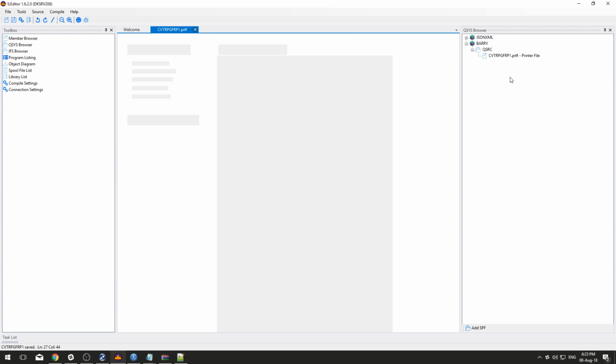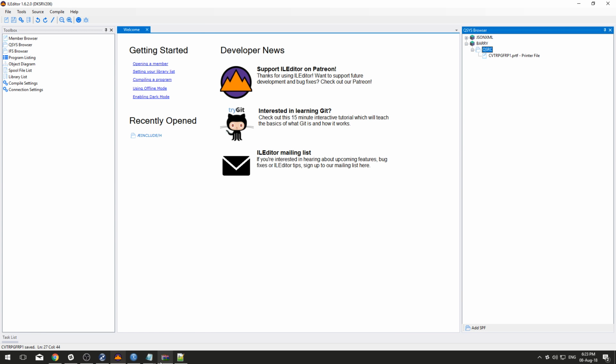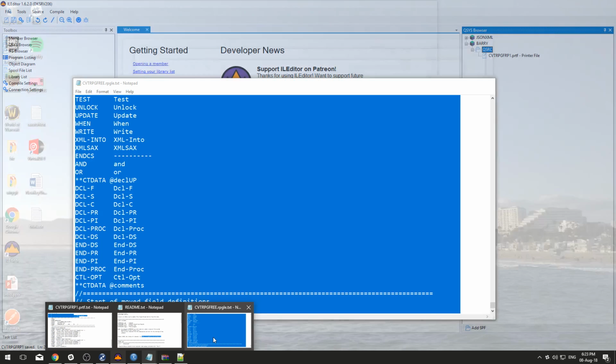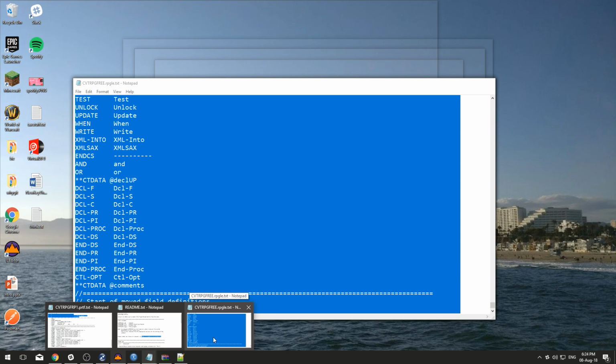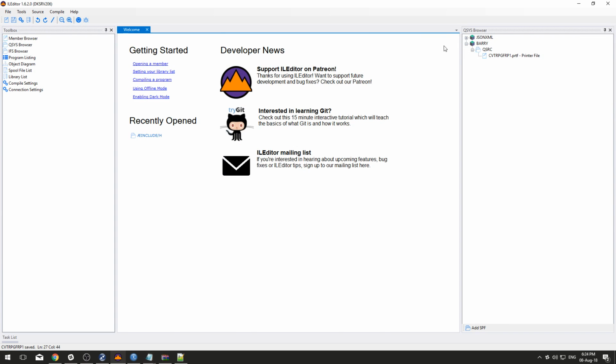Bosh it into here. I need to make a new file. This is called CVT RPG free to RPGly. So let's do new. Oh, yeah, Control N. It's in Barry, Q source, CVT, RPG, free. I don't know. Let's just call this CVT RPG free 1.